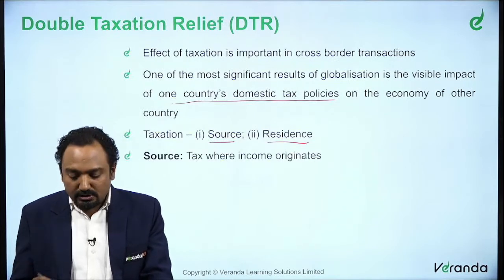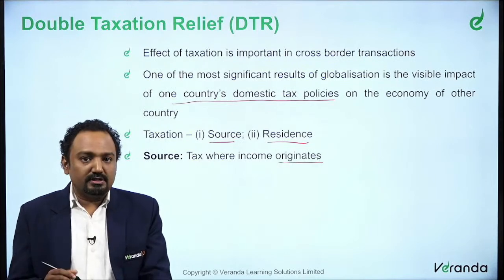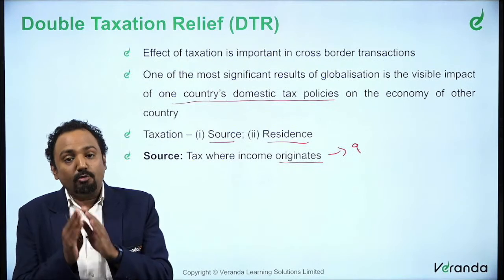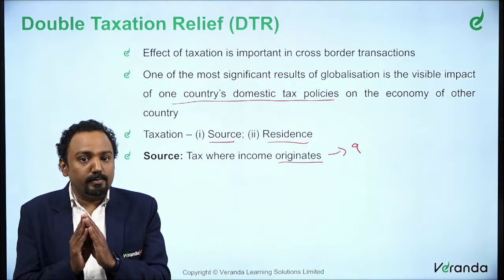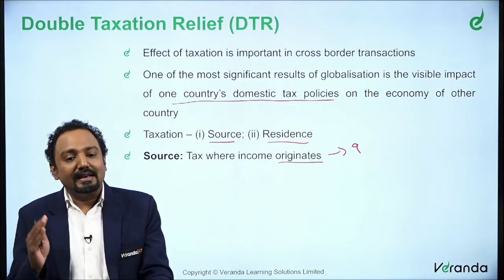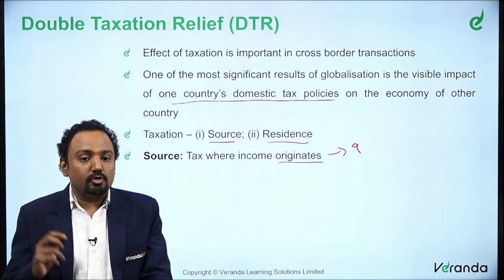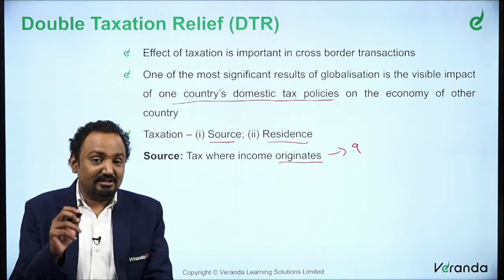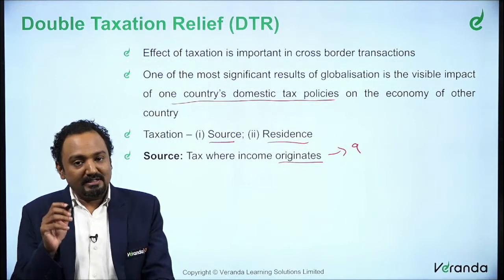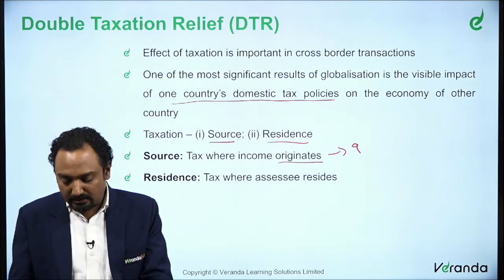When you talk about source, as we said, it is basically where the income originates. That is where we saw in section 9 that when an income originates, it could either be actually originating in India or it could be deemed to be originating in India. That's what you call income deemed to accrue or arise in India. Such taxation is called the source concept. So a person who is a non-resident is still taxable in India because of the source basis.